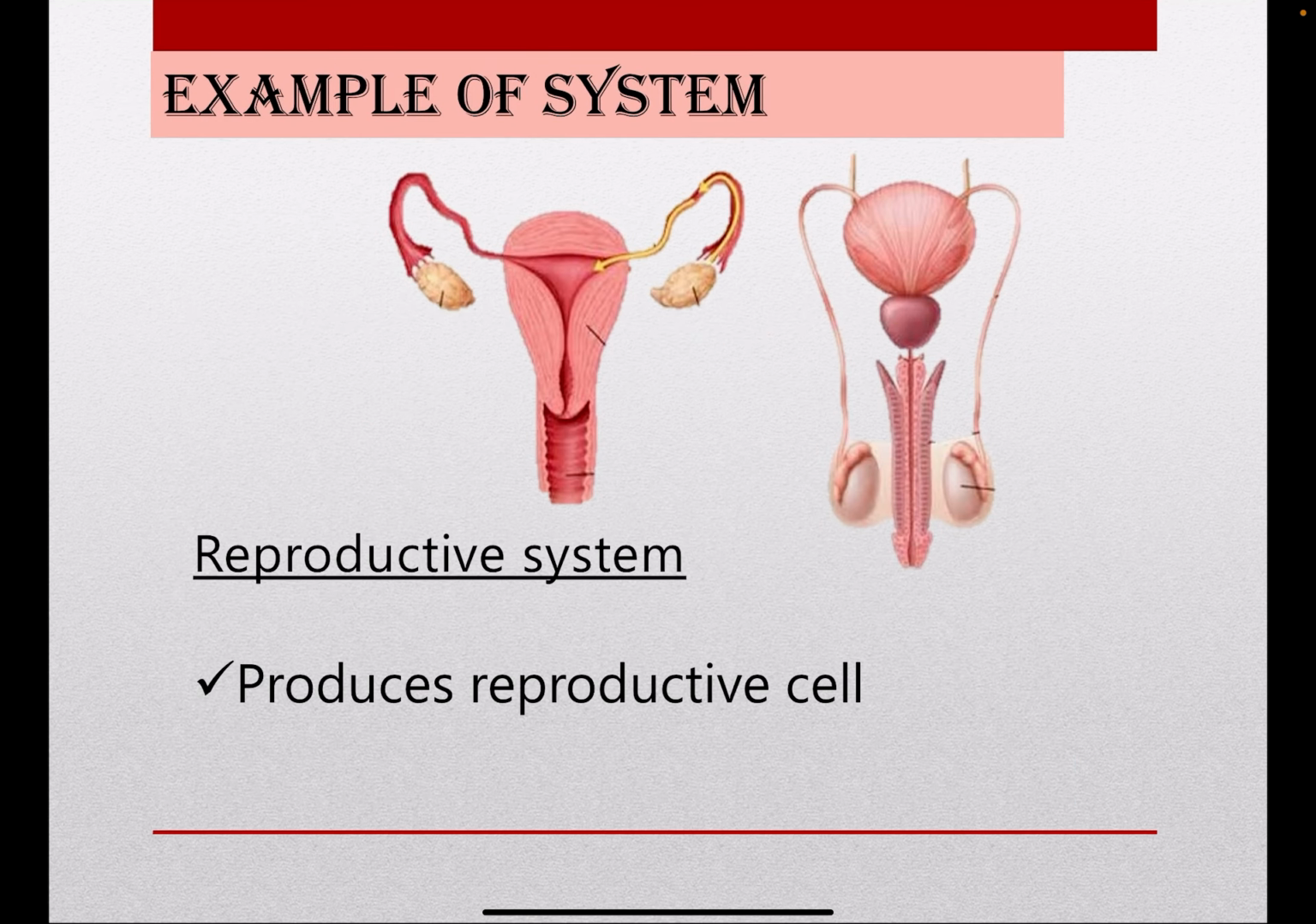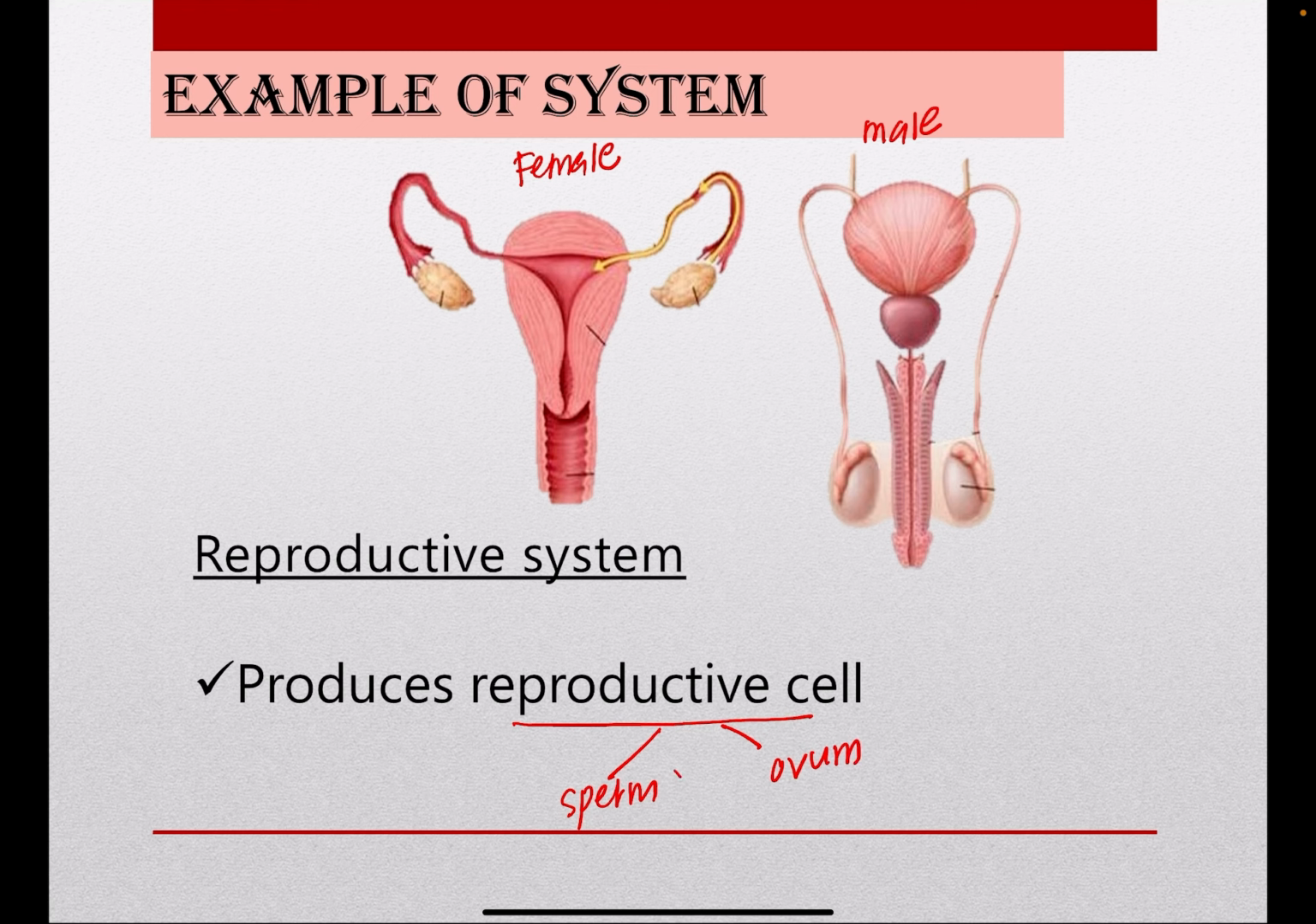Okay, now we are going to look at examples of a system in our body. Actually there are many systems in our body that work together with each other. If one system is damaged, it will affect our body. The first system is a reproductive system. Reproductive system consists of two types, which are female reproductive system and male reproductive system. The function of reproductive system is to produce reproductive cell. So we have two types of reproductive cell, which are sperm and also ovum, or egg cell.